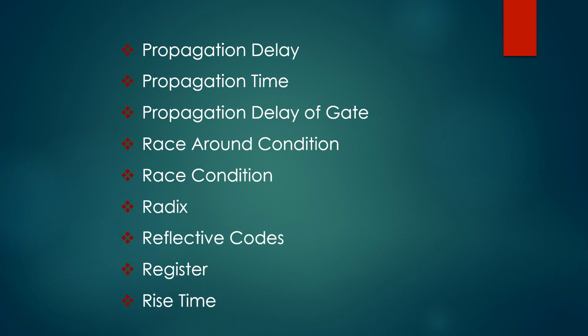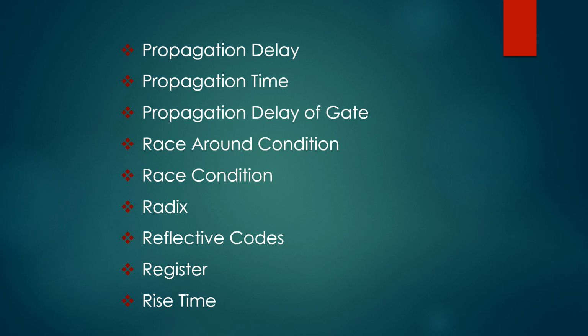Next one, register. It is a group of flip-flops used to store a word. One flip-flop can store 1-bit information. So, an n-bit register has a group of n flip-flops and is capable of storing any binary information or numbers containing n bits.